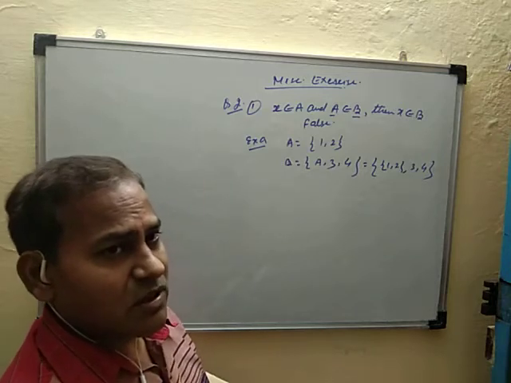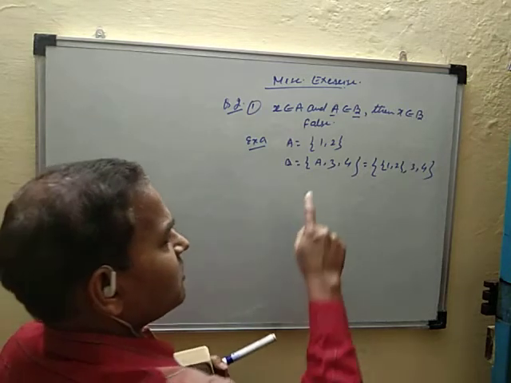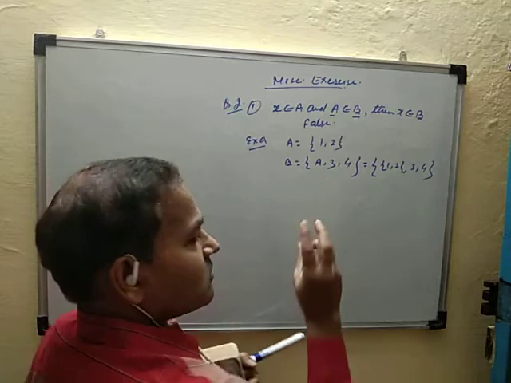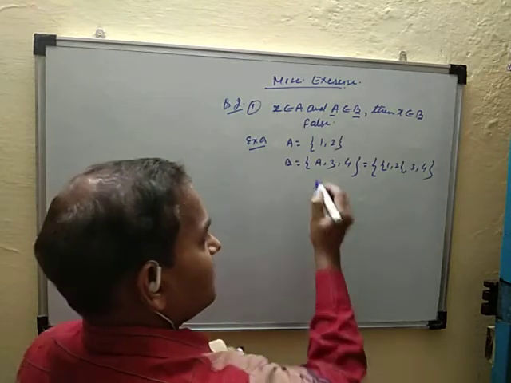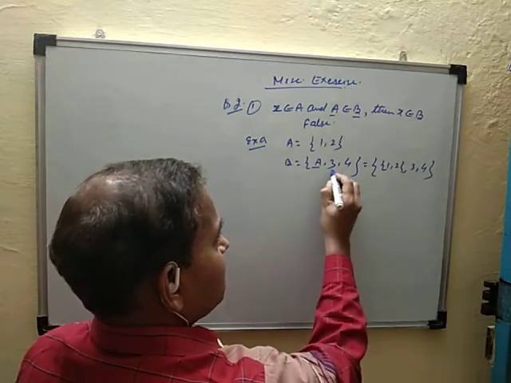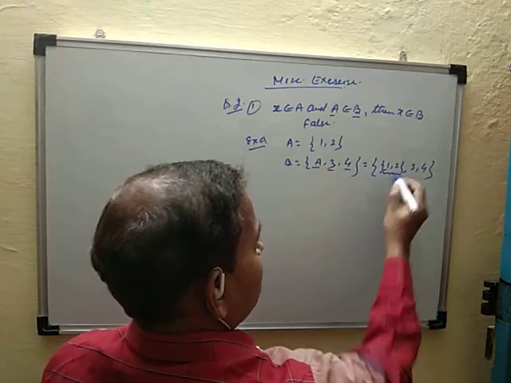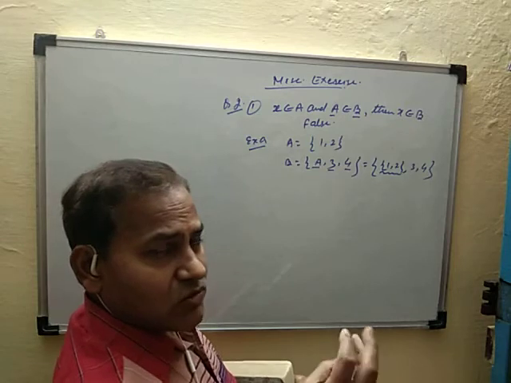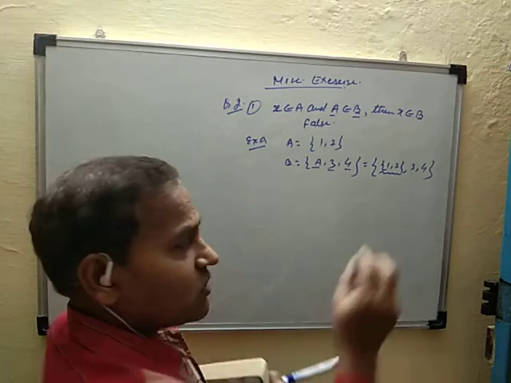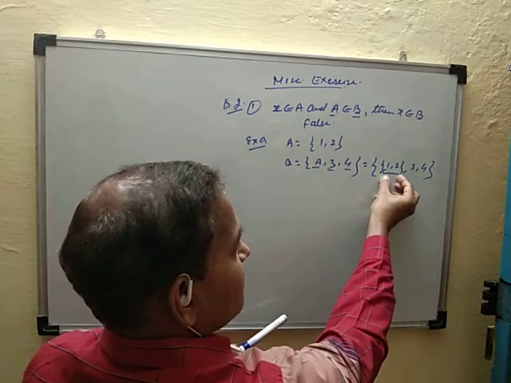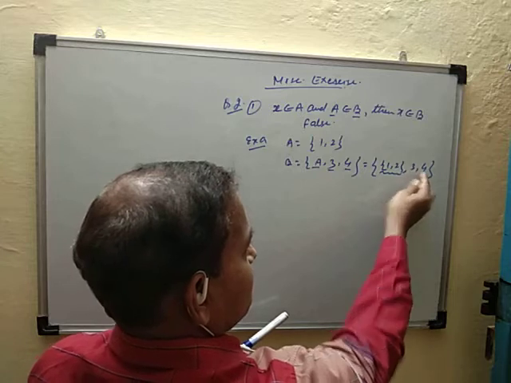The question is, how many elements does this set B have? Only 3 elements: this is the first element, the second, and the third. This whole {1, 2} is one element, not 1 and 2 individually. 1 and 2 combined form one element. This is the second element, this is the third element.